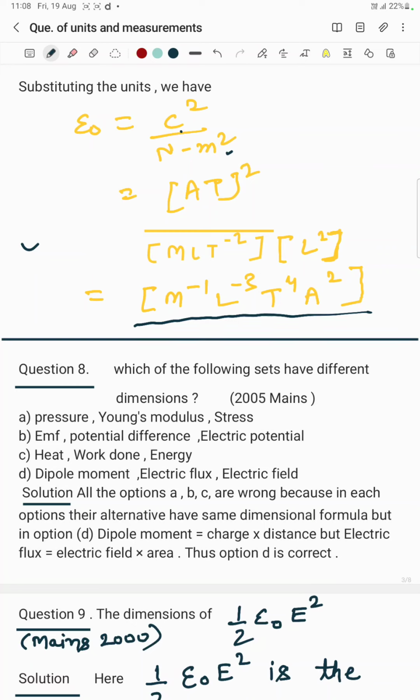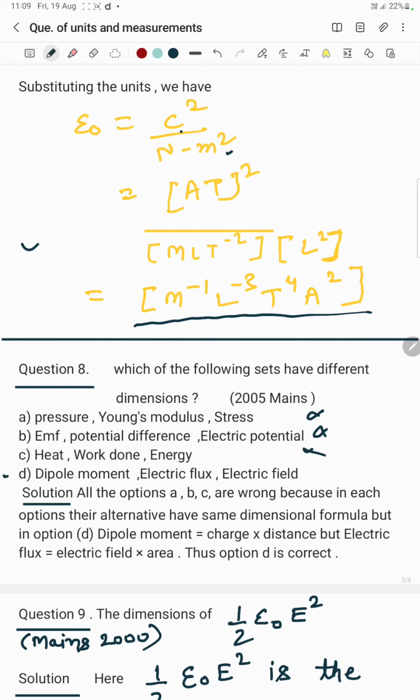Now let's talk about EMF, potential difference and electric potential. EMF means potential. Potential difference is always a potential, electric potential is always a potential. Heat has the SI unit joule, work done has joule, energy has joule. So options A, B, C are incorrect. So automatically option D is correct, but I will show you how.